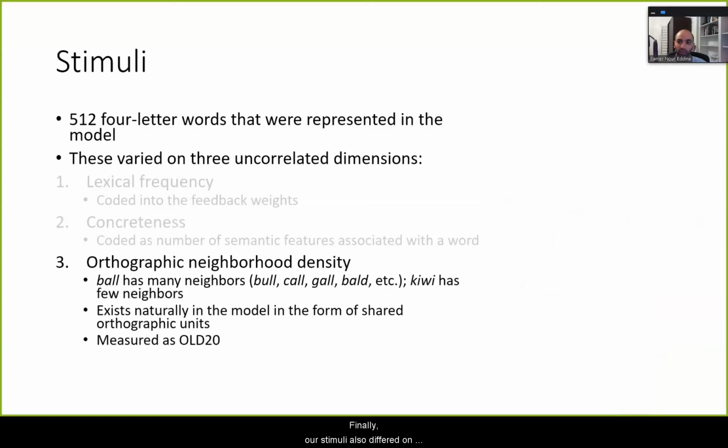Finally, our stimuli also differed on the dimension of orthographic neighborhood density, which essentially indexes the number of words a given word's spelling is similar to. For example, a word like ball has more neighbors than a word like kiwi. To operationalize a given word's neighbor density, we computed the average edit distance between each word in the model's lexicon and its 20 closest neighbors also in the lexicon.